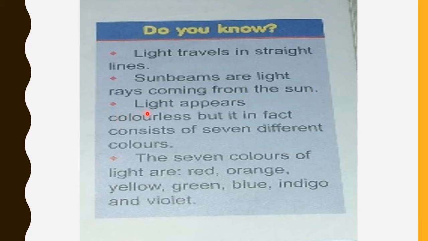Okay, light appears colorless, but it in fact consists of 7 different colors. Yes, students, light is made up of 7 different colors. Let's see what these colors are. The 7 colors of light are red, orange, yellow, green, blue, indigo, and violet.